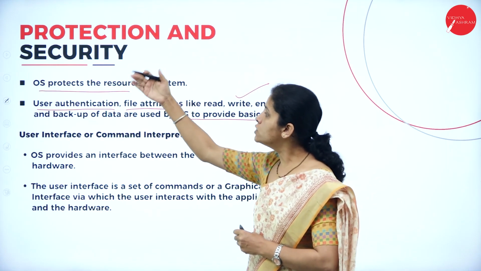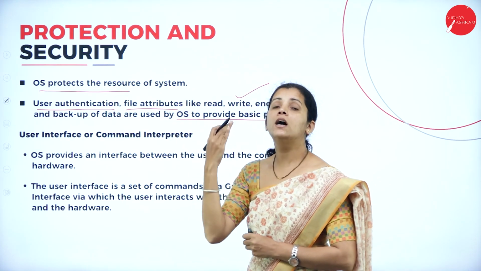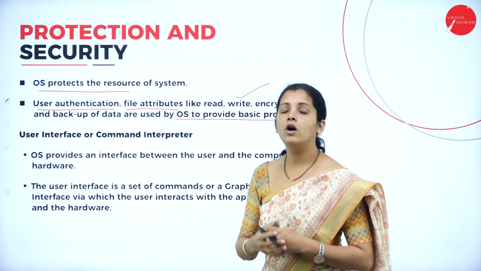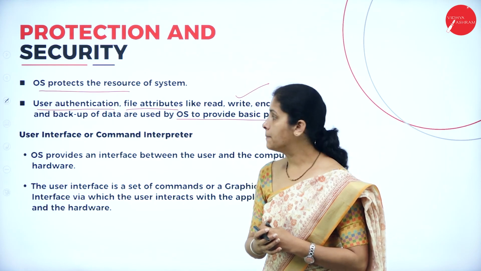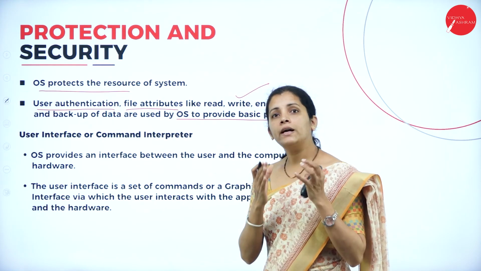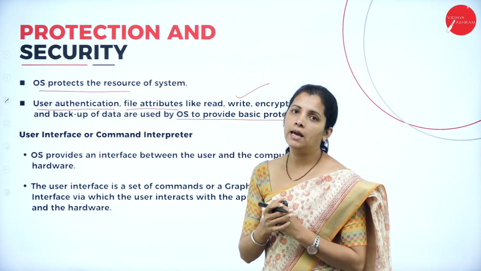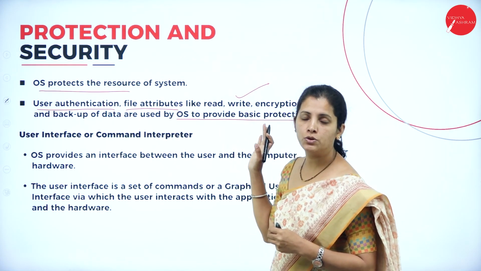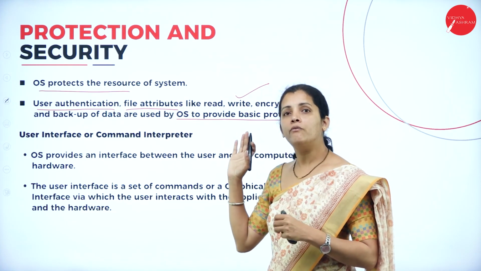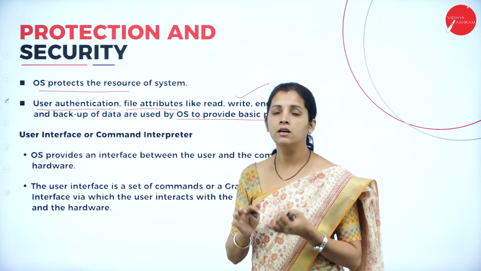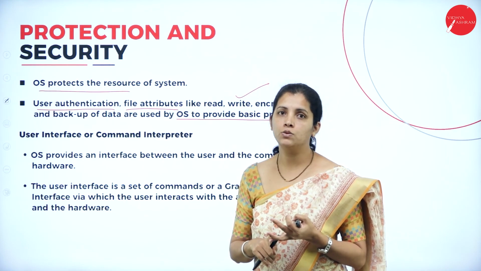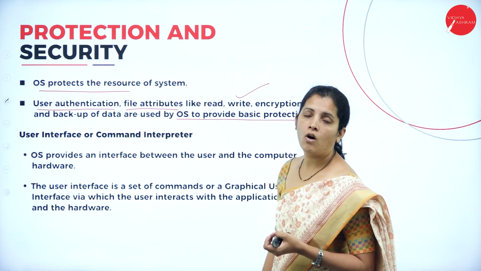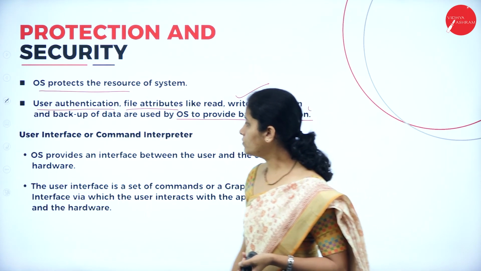That means, what is user authentication here? Only a valid user can access the file or access the program. And if I consider any file, I can set the permission, that is read, write, and execution permission. That means for a user, I can set read permission, write permission, as well as execute permission. Now, all these are jobs of the operating system.